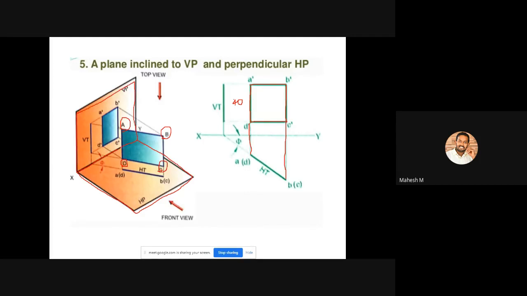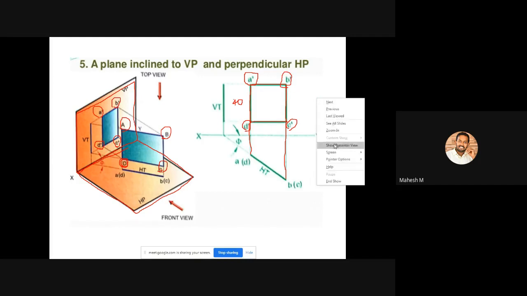So if you are projecting this diagram towards the vertical plane, you are able to see this D point. That is what is mentioned here as D dash, and you can mention the C point here, so it is C dash. D dash and C dash are nearer to this reference line. Similarly, you can mention A dash here, and also B dash here. So that is what happened here: here it is A dash, and here it is B dash.